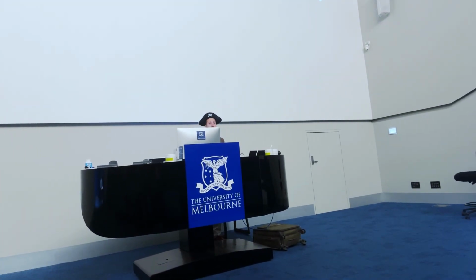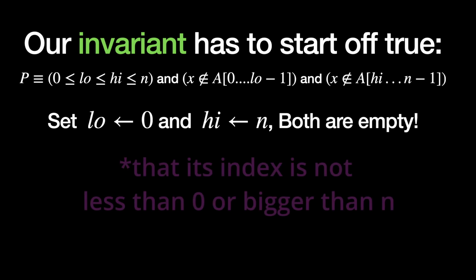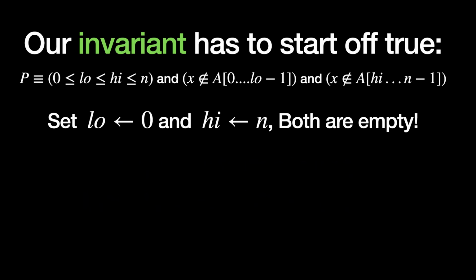Our invariant has to start off true. So let's pick a value for low and high that would ensure for us that this is the case. If we set low to be equal to 0 and high to be equal to n, we know that if X is in the array, it's not outside, it's not less than 0 and it's not bigger than n. So that's tautologically true.